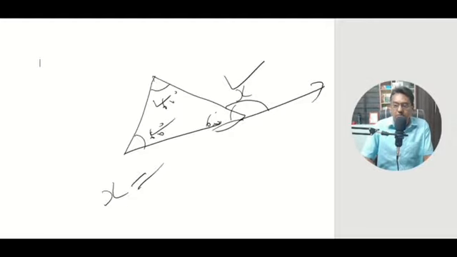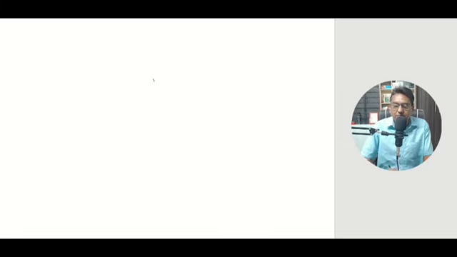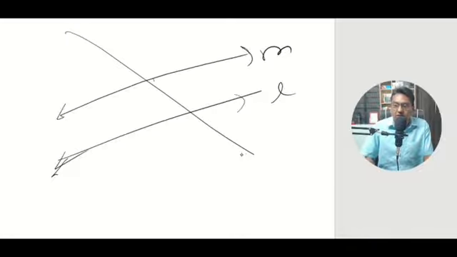So slowly by practice you may encounter these problems, and another set of problems is also sometimes based on lines. For example, you are given two parallel lines like this. Now this is L here, and this is M here. You again have a transversal.